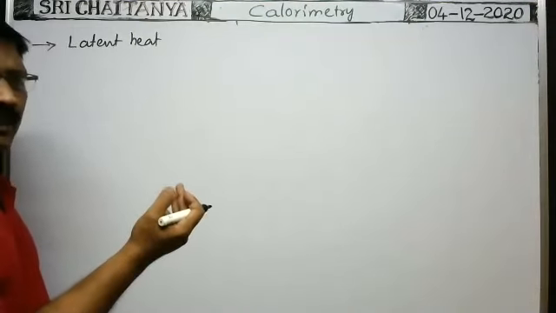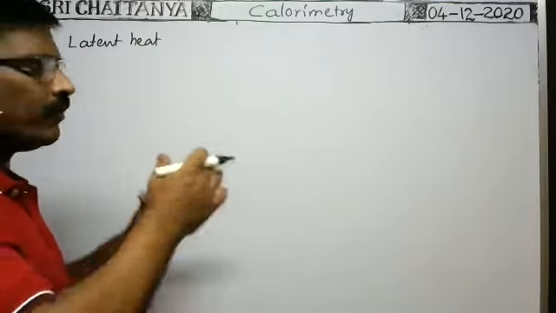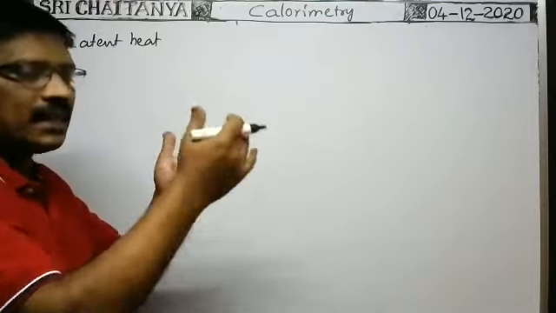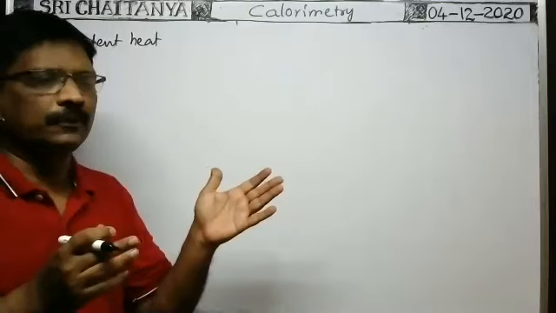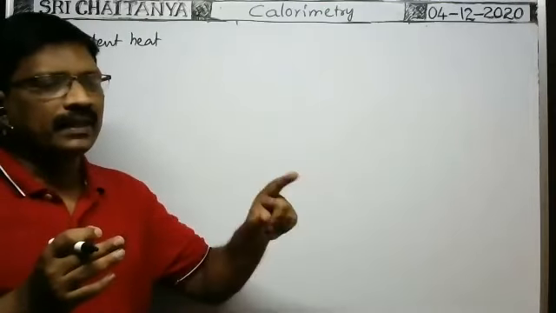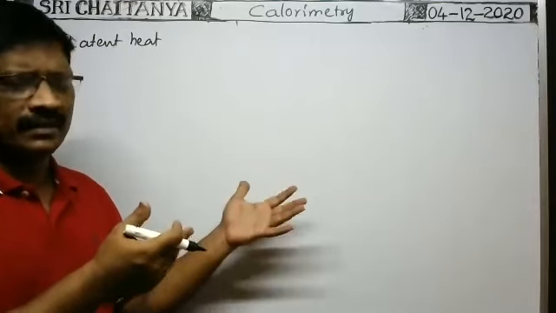Whatever the heat energy supplied, actually when you supply the heat energy, the temperature will change. That's why the heat energy supplied is converted into rise of temperature. But whenever the temperature of the substance reaches a maximum value, at that time when you supply the heat energy, there is no considerable change in the rise of temperature.